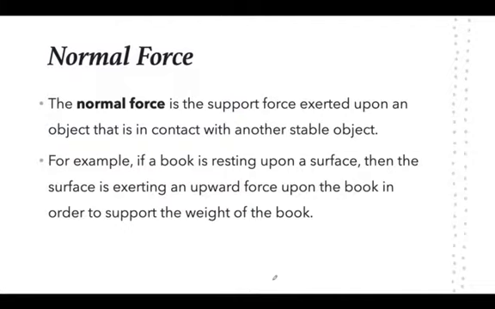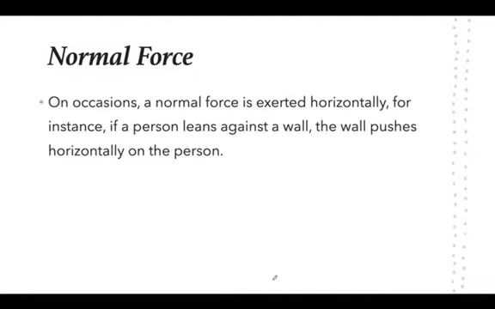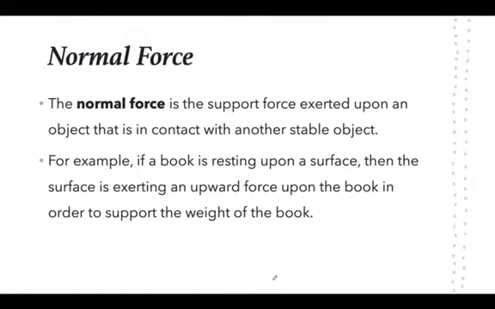So if we have a table and we place a book here on the table, then the book doesn't fall through the ground because the table is supporting it.